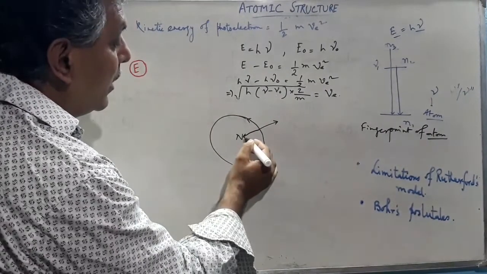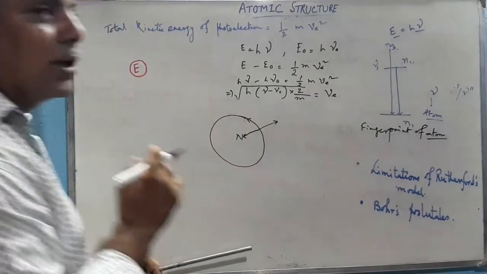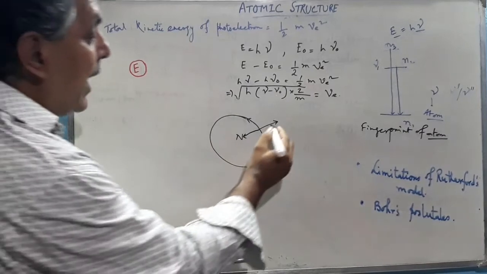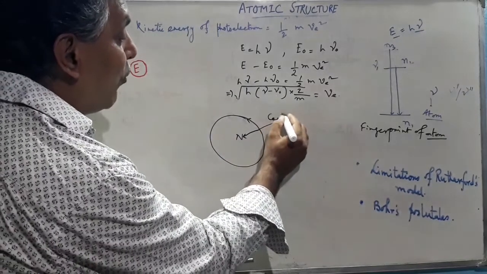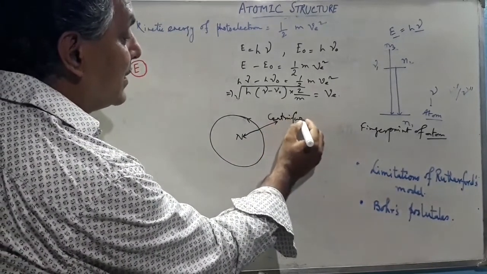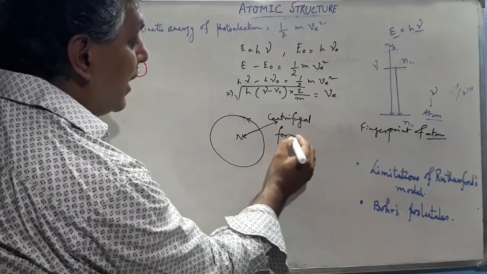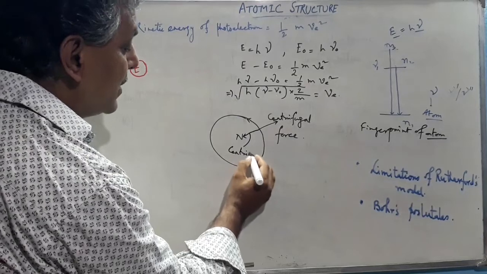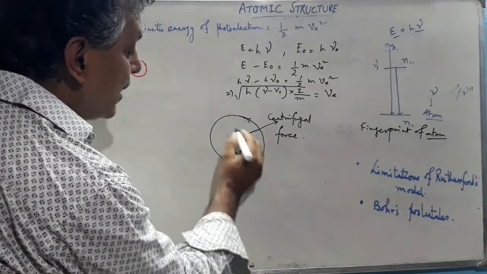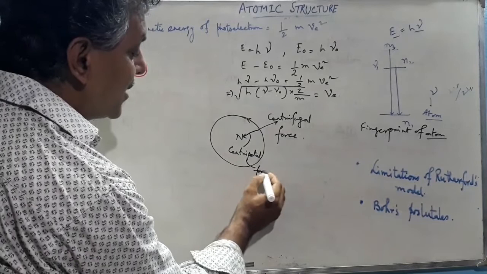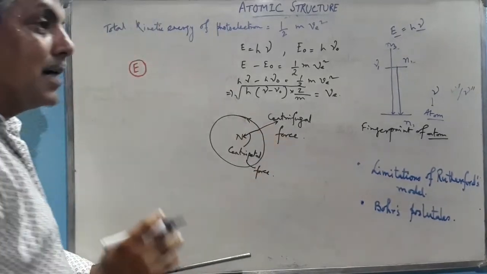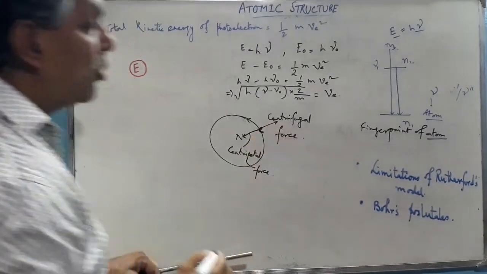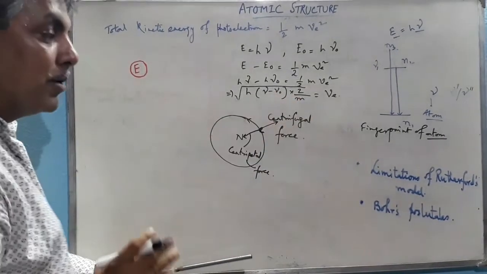Now, during its movement, if it continuously emits some amount of energy according to the electromagnetic radiation theory, then this centrifugal force gets decreased. But the centripetal force remains fixed, as the nucleus remains fixed here. As the energy of the electron decreases, the centrifugal force gets dropped.